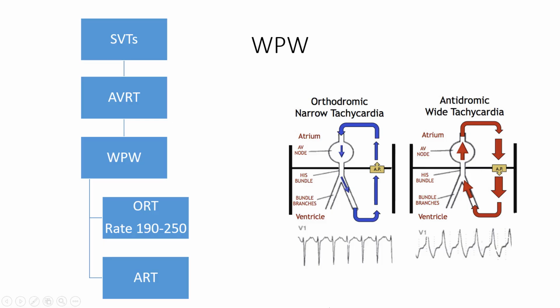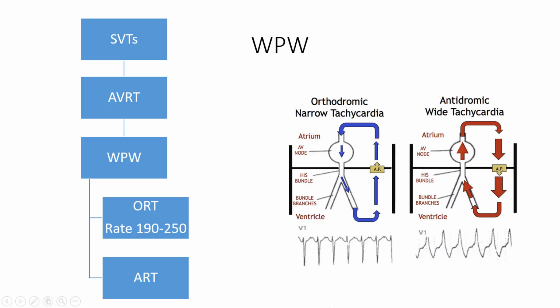The AV reentry tachycardias, which are a subset of SVTs that are associated with Wolff-Parkinson-White, can also be broken down into two further subtypes, orthodromic and antidromic. Taking first orthodromic, ortho means straight or right, and drome means course, like the hippodrome or the horse track in ancient Rome. And so the straight track is going to be an impulse that comes down through the AV node, through the His bundle, the bundle branch, and then takes that accessory pathway and then re-enters it from the pathway back into the node. Because it takes a pathway that is parallel or consistent with the normal vector of the heart's electrical system, it produces a narrow complex tachycardia that you can see down here in V1.